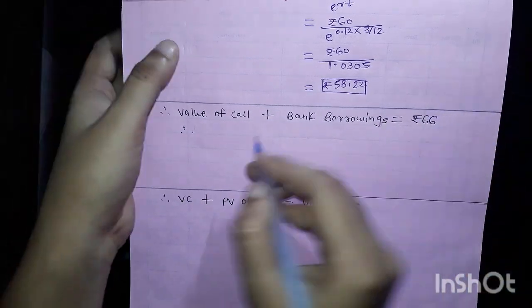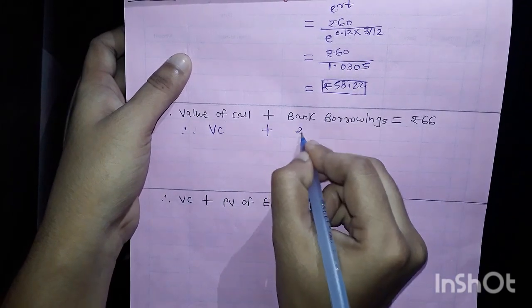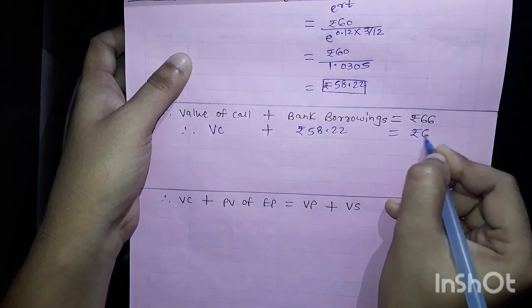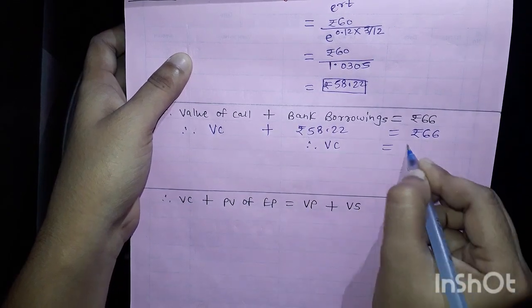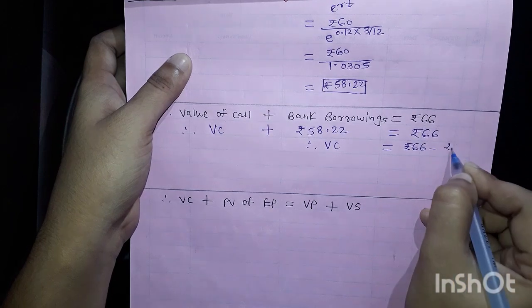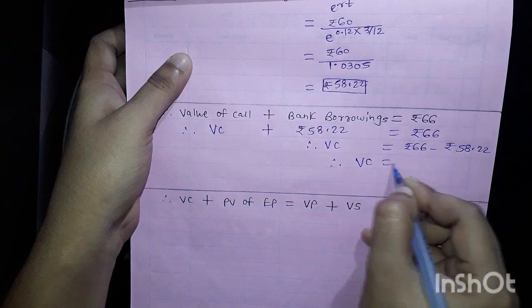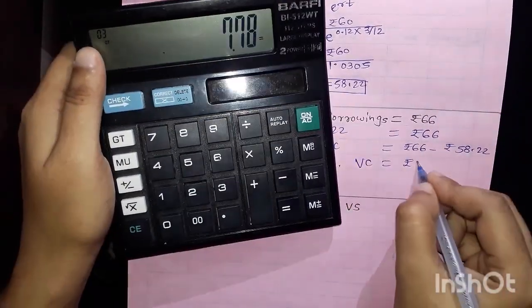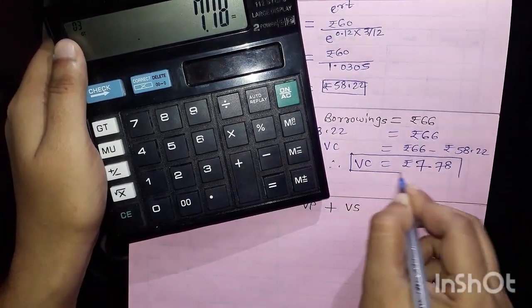I don't know what the value of call option is, so I am just writing it here in short, plus bank borrowing amount, which I got here as rupees 58.22 just now, and here the total amount is 66, right? So I am sending this here. Value of a call is equal to 66 minus 58.22. Therefore value of a call is equal to rupees 66 minus 58.22. I am getting here 7.78.